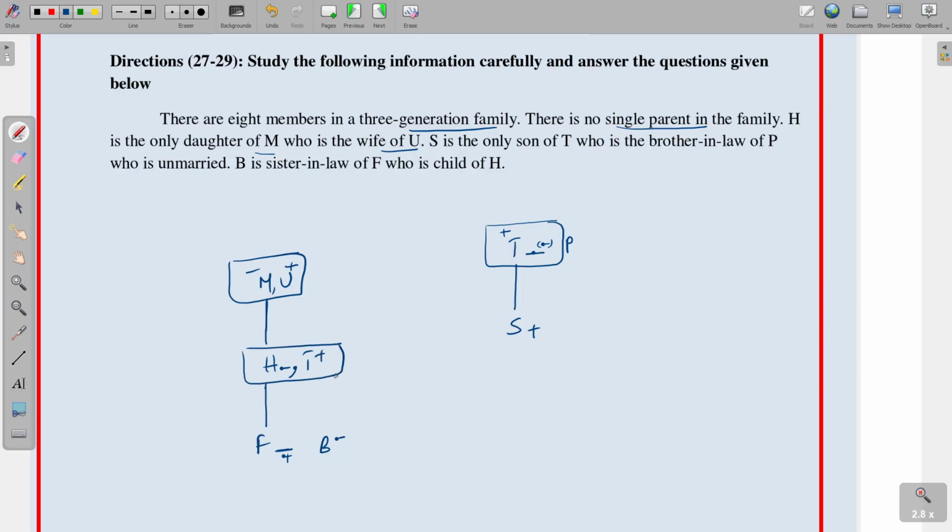H is the daughter of M and U and P is the brother of H. Why? Because H is the only daughter of M, in the sense P and H are both children of M and U. And next coming to this one, here S is placing, and F and S both are a married couple and B is the sister of S. F and B both are sisters-in-law and so on. Okay, so it is the final arrangement. Let us move on to the questions.